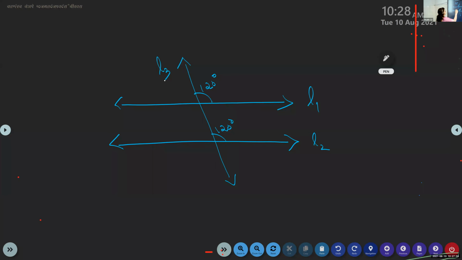Now, another condition. Here it is given 60 degree and here it is given 60 degree. And you are asked to find whether the lines are parallel or not. What will you do? Ma'am, they are parallel because the alternate interior angles are equal. Alternate interior angles are equal. That itself is the second condition. Second rule which we have studied. The first rule we studied, if two parallel lines are cut by a transversal, alternate interior angles are equal. In the second rule what we study is, if alternate interior angles are equal, the lines are parallel. Understood? Yes, ma'am. That's just the reverse of it.